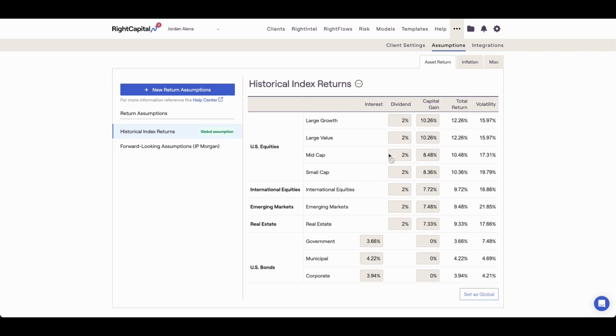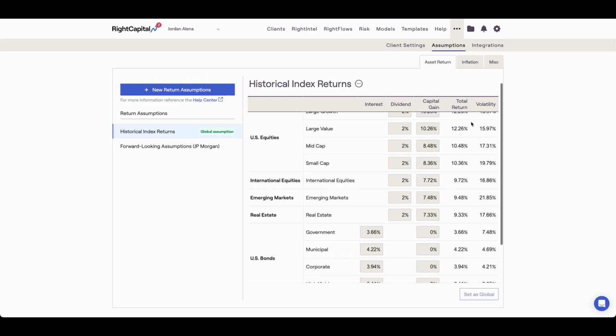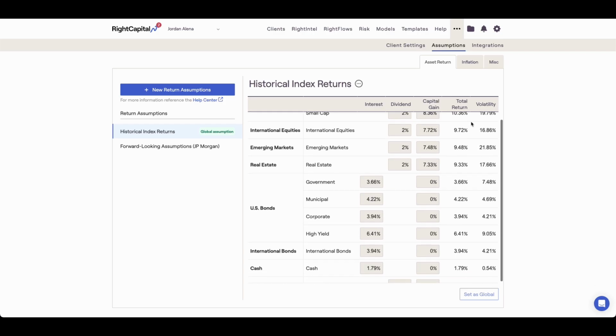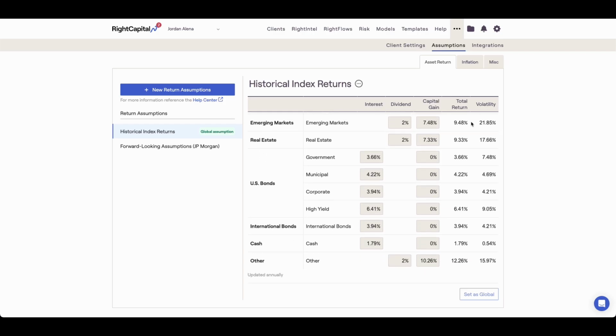The Asset Return tab is where you can update the asset return assumptions that will be used by RightCapital's Monte Carlo and cash flow projections. Each asset class allows you to specify the interest, dividend, and capital gain percentages, the sum of which make up the total return. You can customize the percentages for each field or choose to use an available preset.